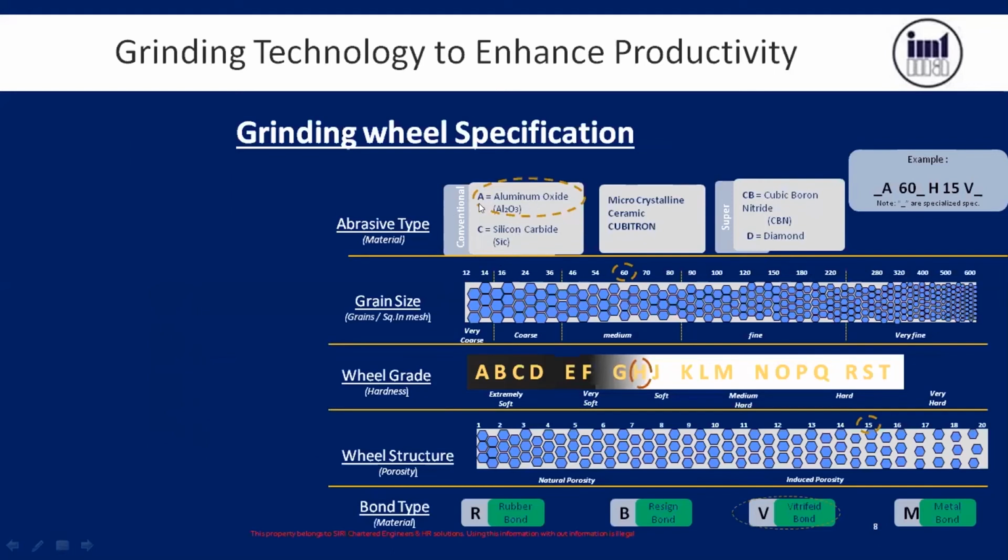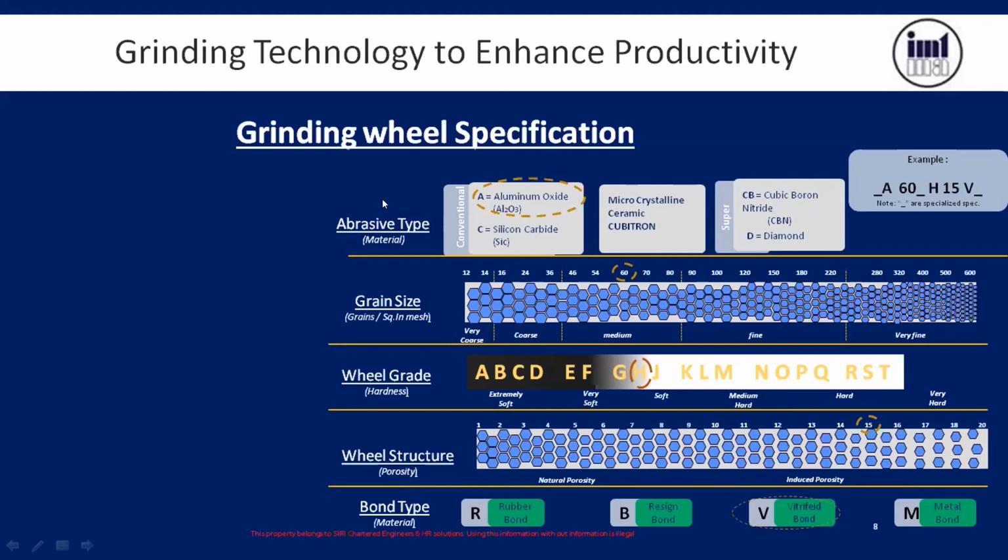This is the abrasive material, the grain, made out of aluminum oxide. Here it is made out of silicon carbide, SiC. This is conventional and this is super abrasive. In between these two, one more is there, the microcrystalline, that is the ceramic wheel, Cubitron. In many applications nowadays they cannot put a super abrasive wheel because the machine configuration will not support it. At that time, they have started using this microcrystalline. This is much better than conventional abrasive.